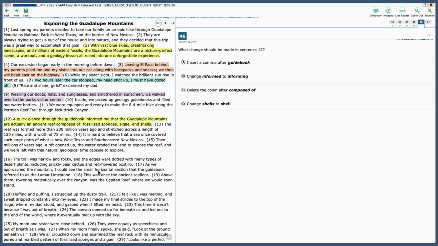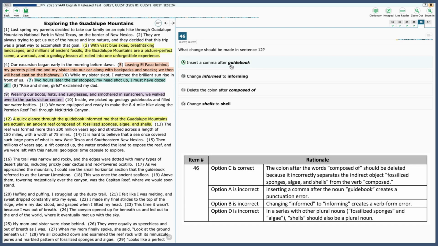A quick glance through the guidebook informed me that the Guadalupe Mountains are actually an ancient reef composed of fossilized sponges, algae, and shells. So insert a comma after guidebook. A quick glance through the guidebook, comma, informed me. Inserting the comma here is creating a punctuation error.